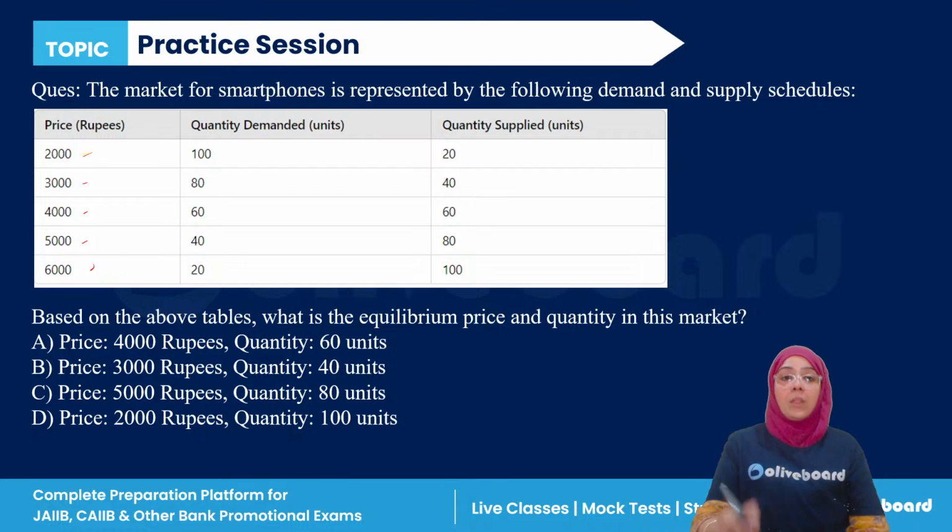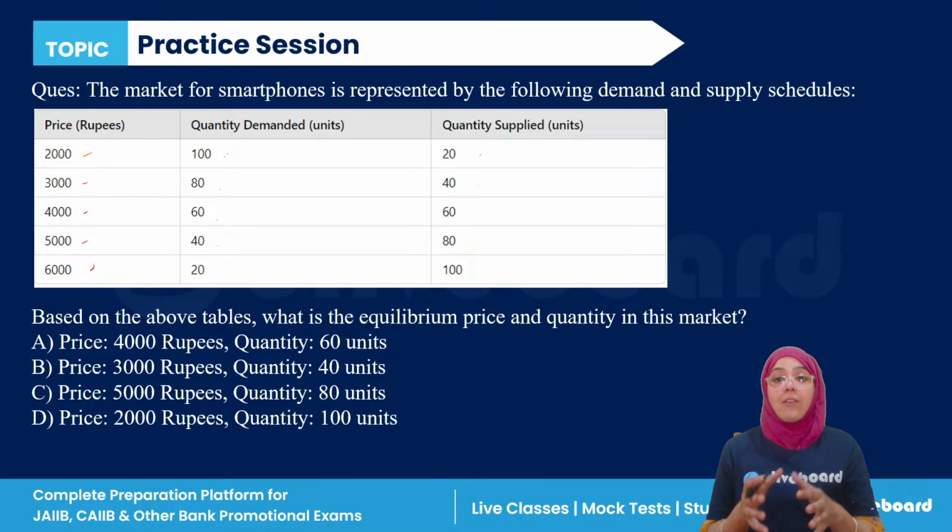These are the prices. These are the quantity demanded units: 100, 80, 60, 40, 20. These are the quantities supplied: 20, 40, 60, 80, 100. Right? Now, from the above table, we have to find the equilibrium price and quantity in this market.